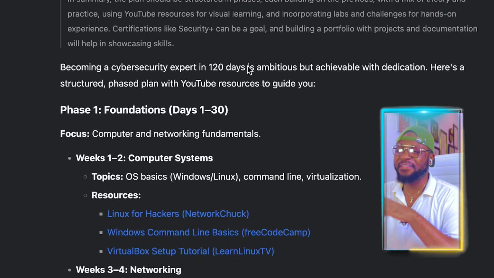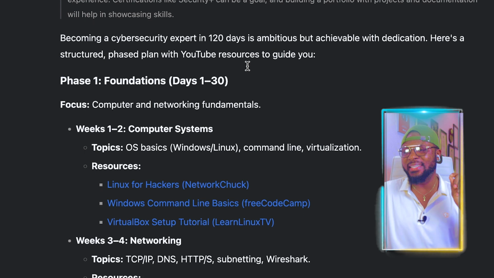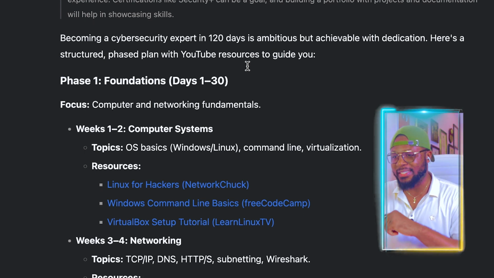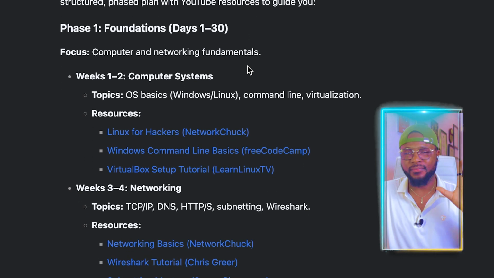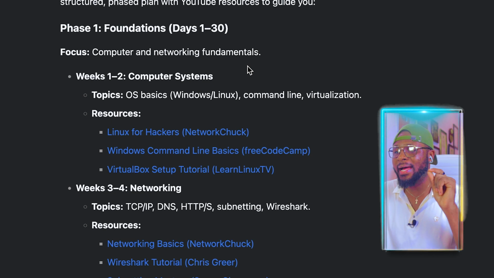So here you can see phase 1, foundations, and days 1 to 30. The focus for the 30 days is computer and networking fundamentals. When you are trying to learn a skill online, especially on YouTube, everything is just scattered everywhere.